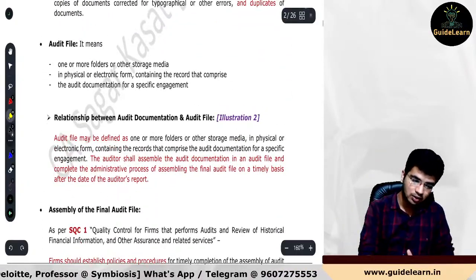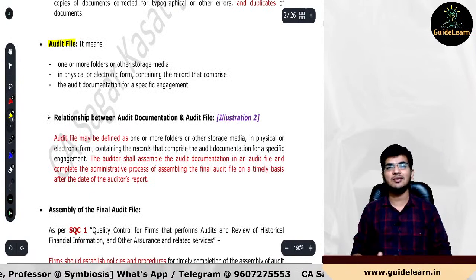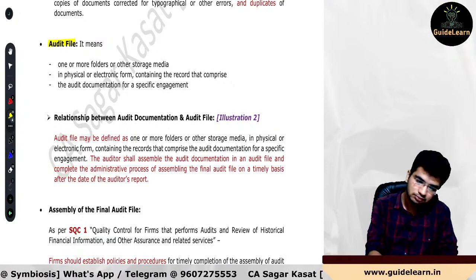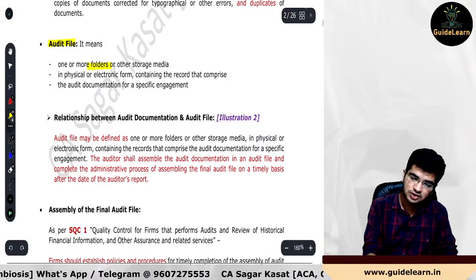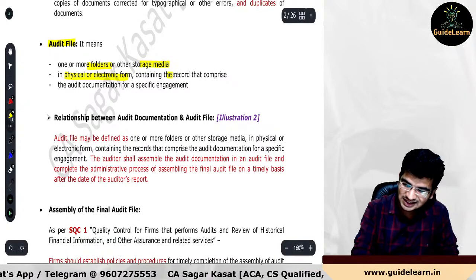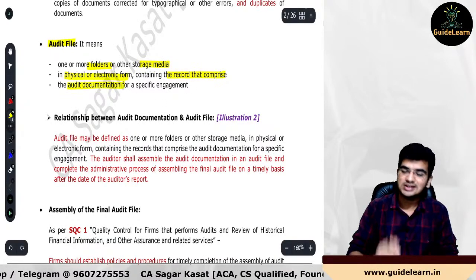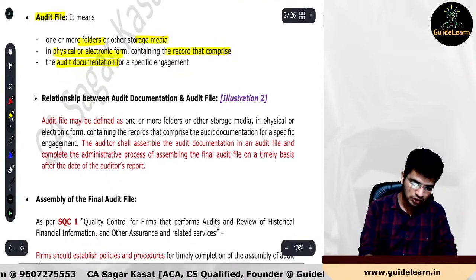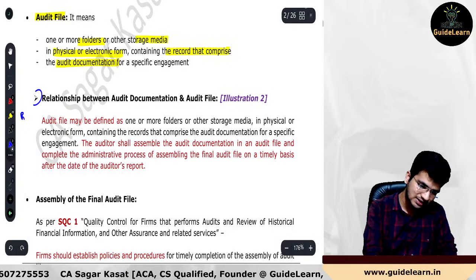What is audit file? Audit file is very important. Audit file is nothing but what? It is a folder or storage media where you have maintained all the audit documentation. So it is one or more folders or storage media in physical or electronic form containing the records that comprise the audit documentation for the specific audit engagement. Clear with this? Very important question for your examination. Please mark this one as a revision one.